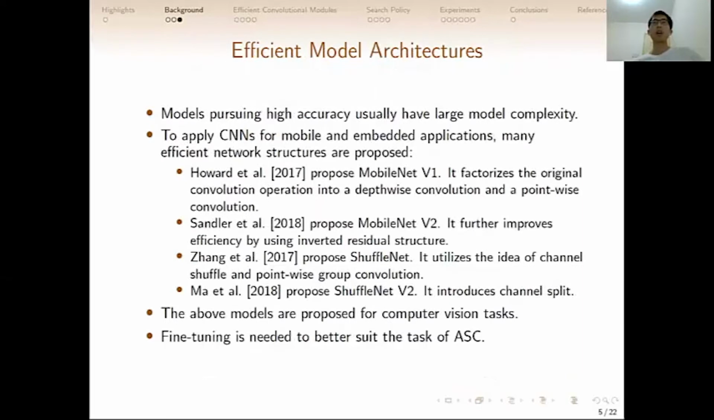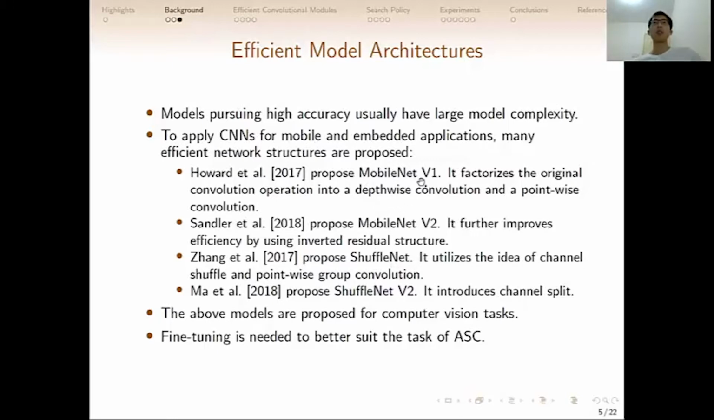Since our task is dealing with a low complexity acoustic classification system, we also need to build models with efficient architectures. Models pursuing high accuracy usually have large model complexity, such as AlexNet and ResNet. To apply CNNs for mobile and embedded applications, many efficient network architectures have been proposed. In this study, we mainly look at MobileNets and ShuffleNets.